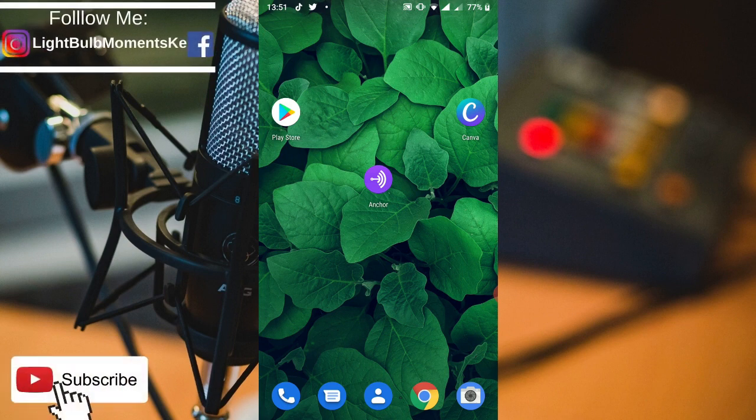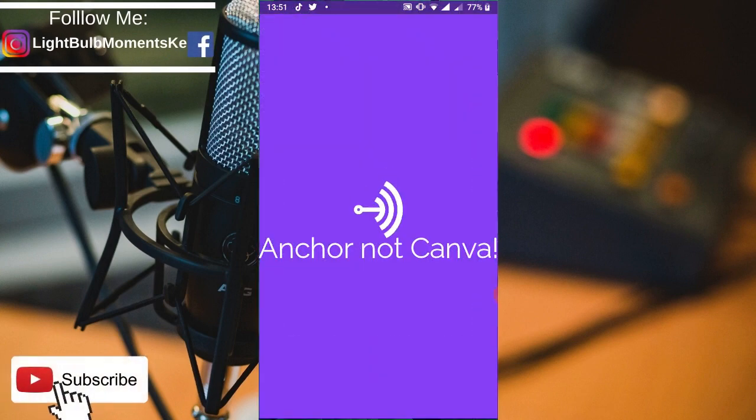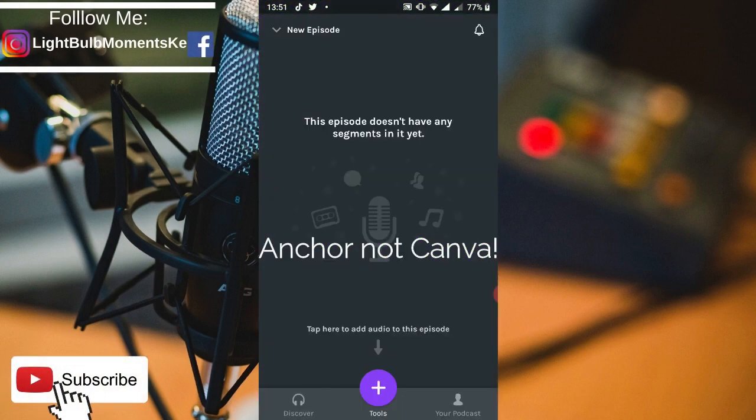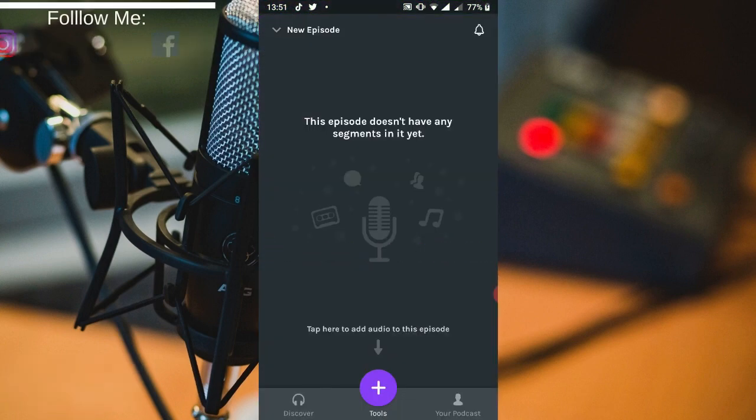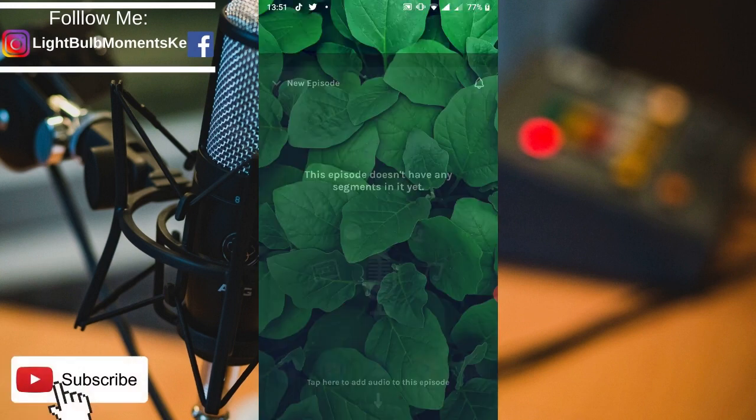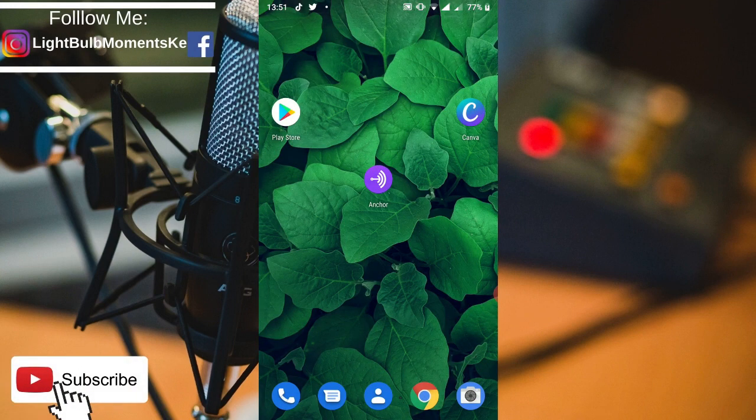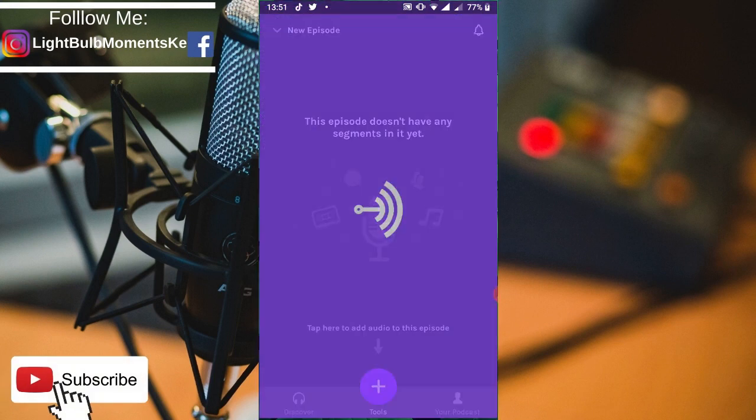So let's begin. So let's click on Canva. And you can download these applications from, if you're using Android, you can download it from the Play Store. If you're using iPhone, of course, you can download it from your Apple Store.